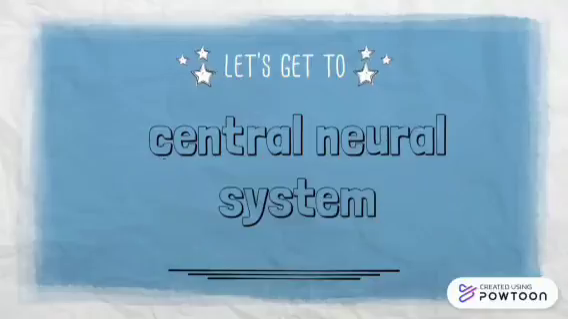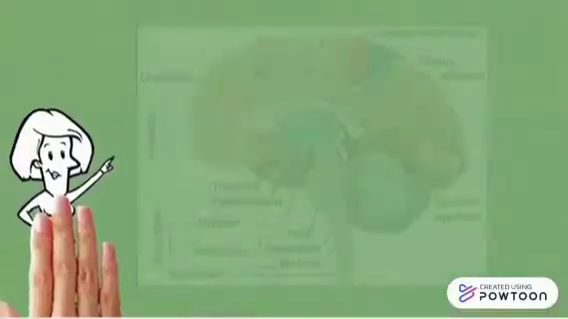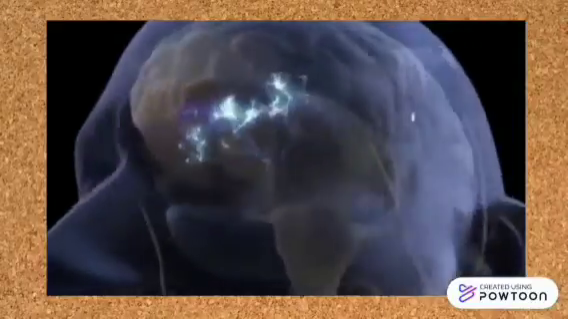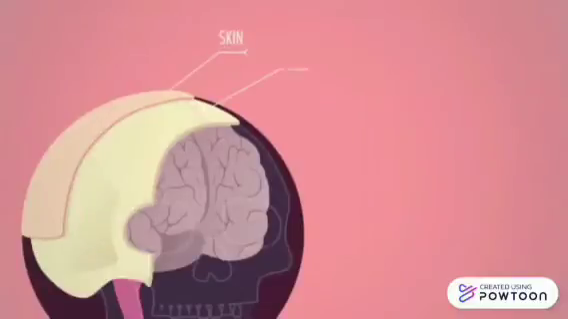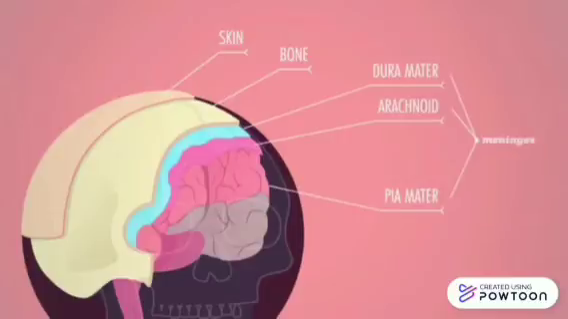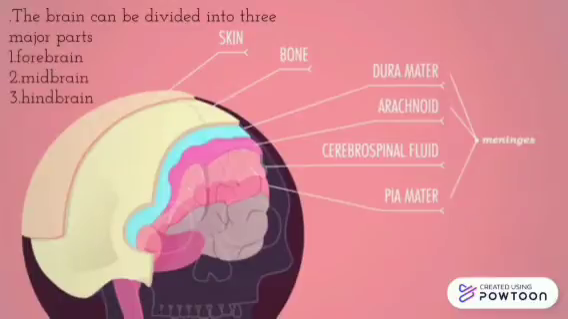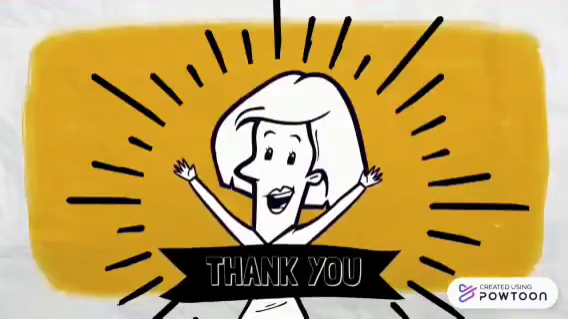Now let's get to the central nervous system. This diagram shows the sagittal section of the human brain. The brain is the central information processing organ of our body and acts as the command and control system. The human brain is well protected by the skull. Inside the skull, the brain is covered by cranial meninges consisting of an outer layer called dura mater, a very thin middle layer called arachnoid, and an inner layer called pia mater. The brain can be divided into three major parts: forebrain, midbrain, hindbrain.